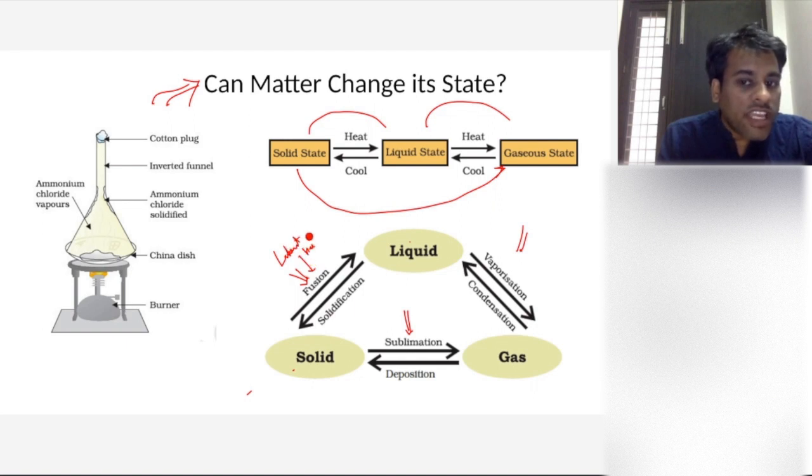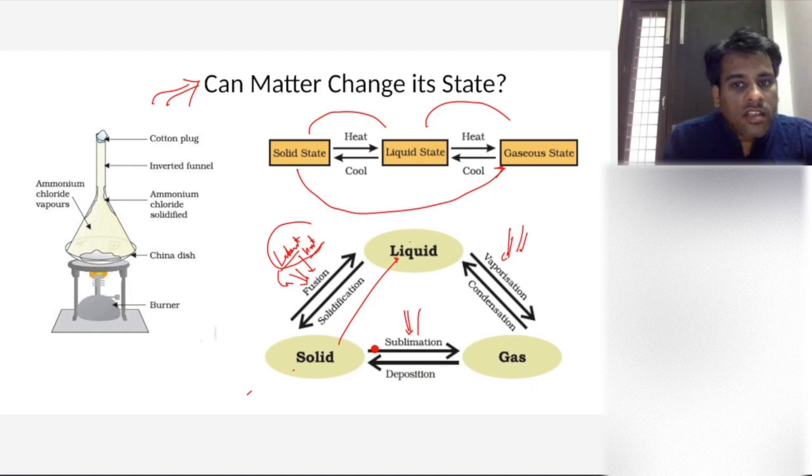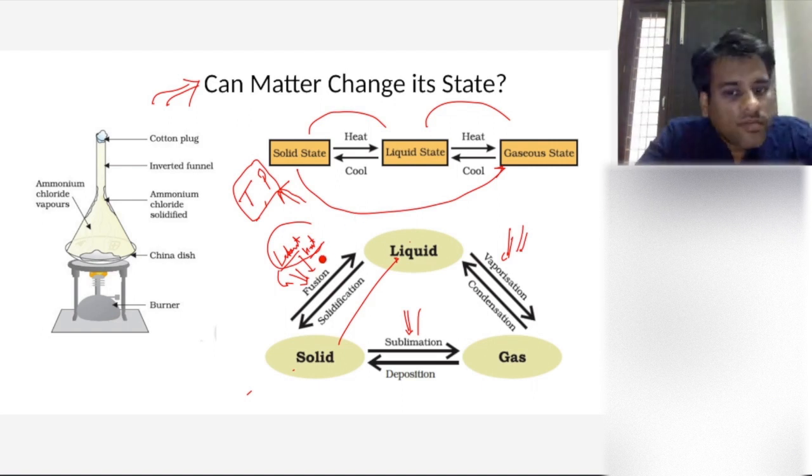What is latent heat? The heat that does not raise temperature, it only helps in converting one matter to another, that is called latent heat. Now latent heat can be of fusion, latent heat can be of vaporization, right? Or can be sublimation. Sublimation is directly solid to gas. Is this clear? So matter can be changed from one state to another, but for that you have to vary the amount of energy, or you can vary the amount of temperature and pressure. Because temperature and pressure are basically the main variables that can control the state of matter. Is this making sense,